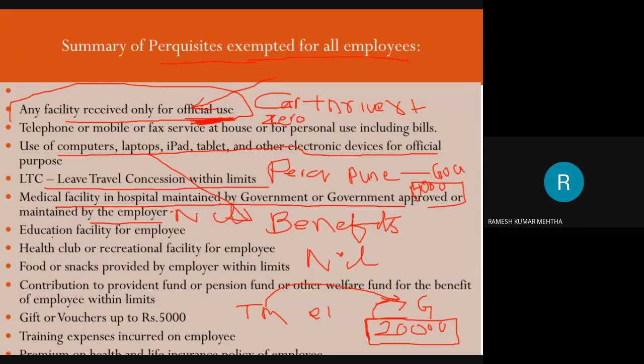Next one, educational facility of the employer. So I told you, up to 1,000 rupees per month is exempted. Over and above, it is fully taxable.